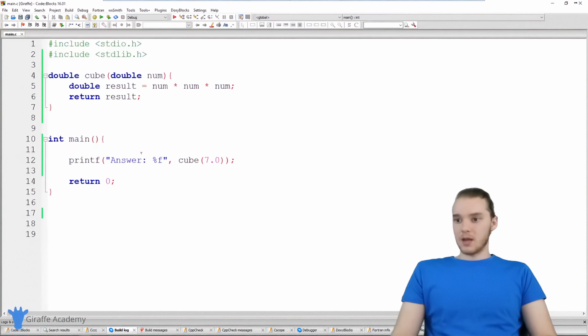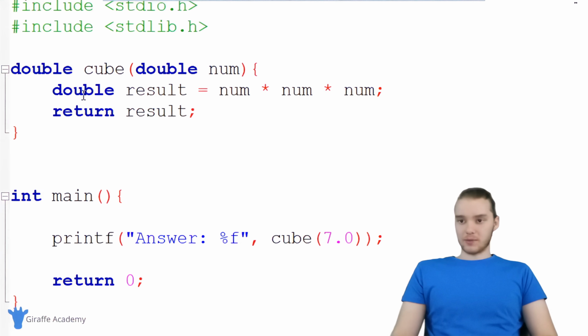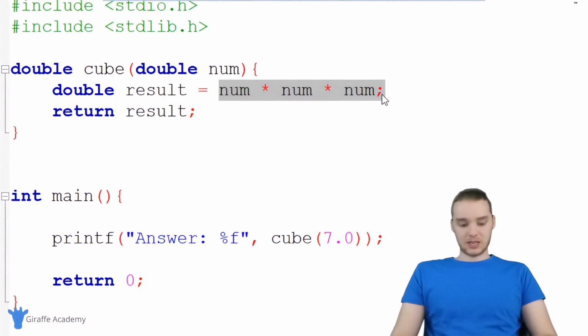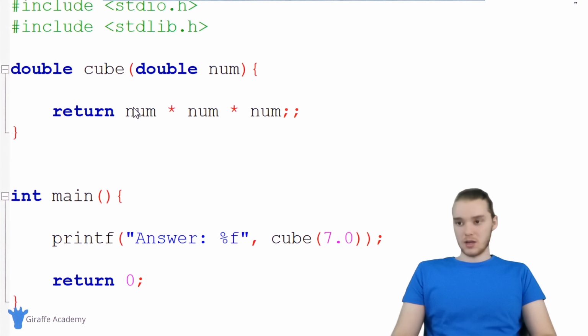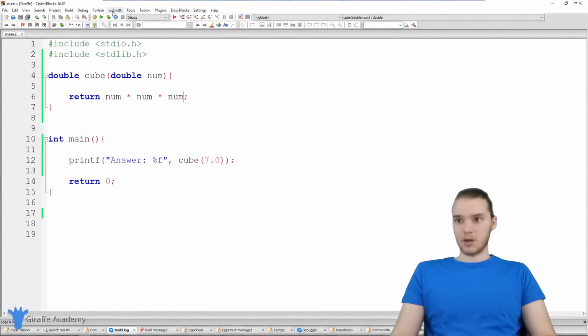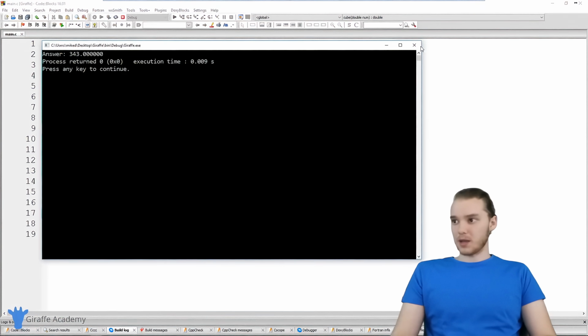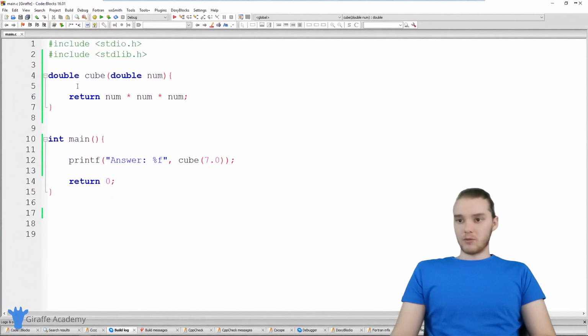I'm guessing that's right. So basically what we did is we created this function, and we used this return keyword, and we returned back to the caller the value of cubing the number. And that's really cool. And actually, we can make this a lot simpler. I could just get rid of this result variable, and I could just straight up return num cubed, and this is going to do the same exact thing. So we should get the same answer. Yeah. So this can be really awesome.